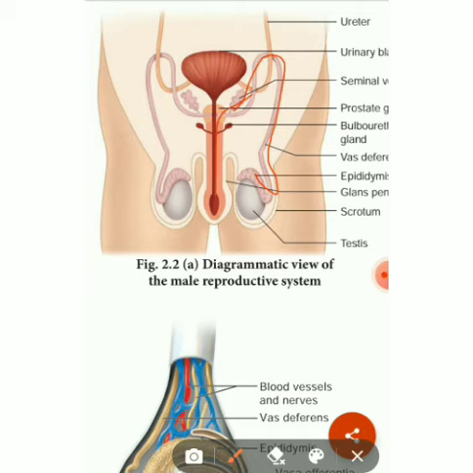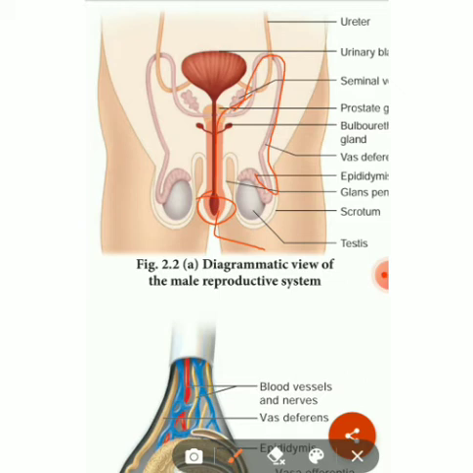The urethra is the terminal portion of the male reproductive system and is used to convey both urine and semen. It is called the urethral region. Here both urine and semen come through one particular region. It originates from the urinary bladder and extends into the penis region. The external opening is called the urethral meatus.